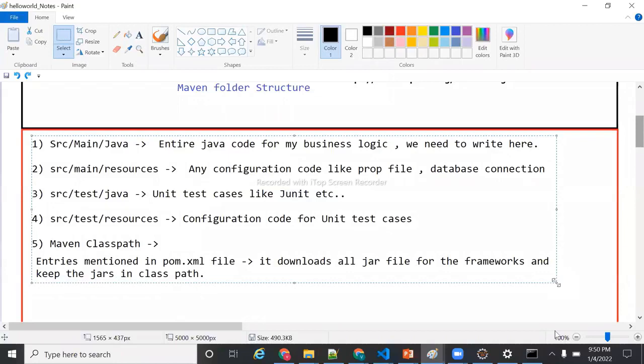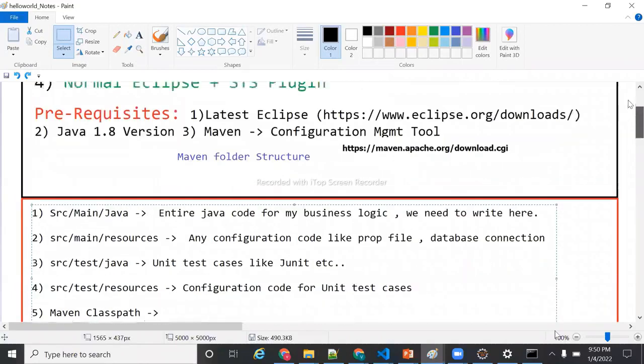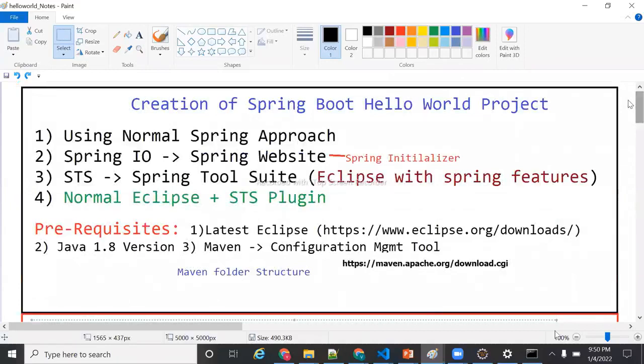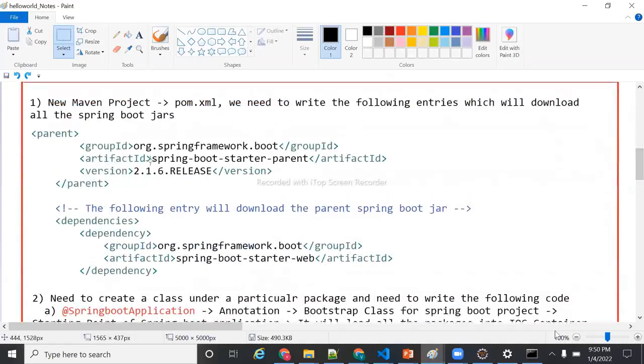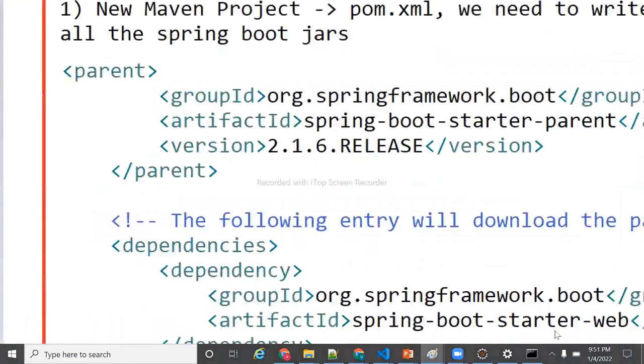Okay, right. Now, what is our target? Let me get back to our target. We need to create a Spring Boot Hello World project. Am I right? So we need to download what jars? Spring Boot jars only, right guys? We are working on a Spring Boot project and we need to download Spring Boot jars only. So I need to write some entries in pom.xml.